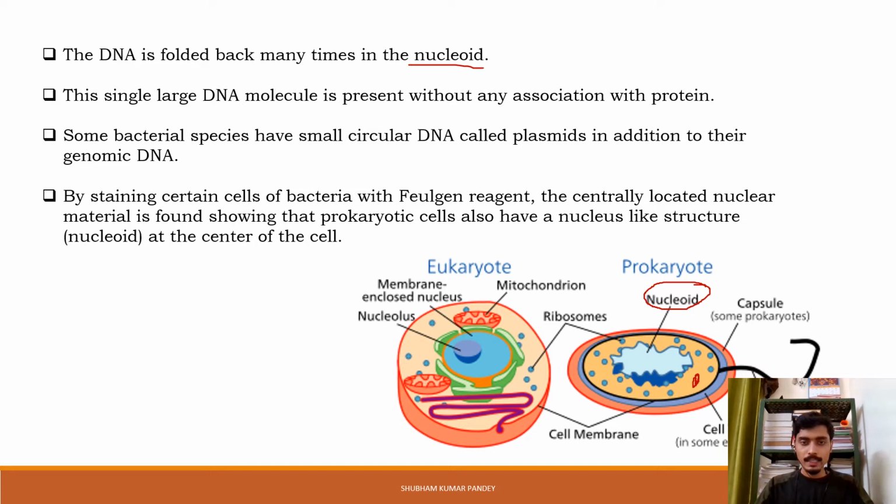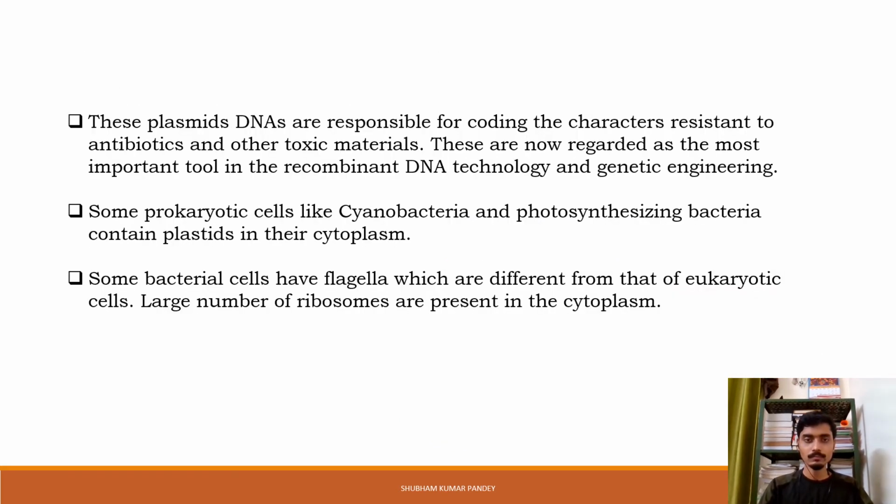By staining certain bacterial cells with Feulgen reagent, a reagent especially used for staining DNA, we have found that centrally located nuclear material is present, showing that prokaryotic cells also have a nucleus-like structure called nucleoid at the center of the cell. So when we stain the bacteria with the Feulgen reaction, we find the presence of DNA in the center of the prokaryotic cell, which is called nucleoid.